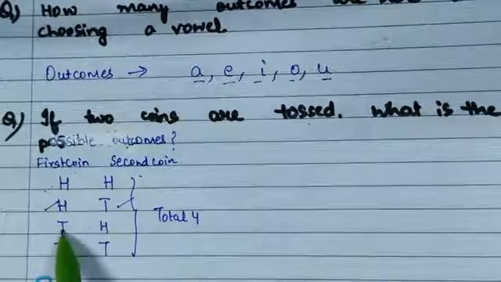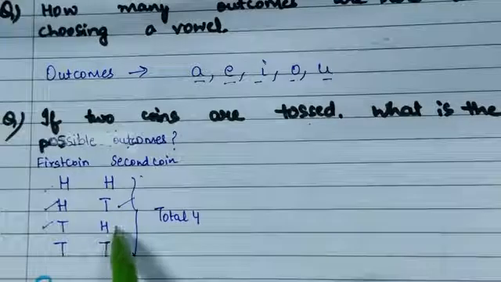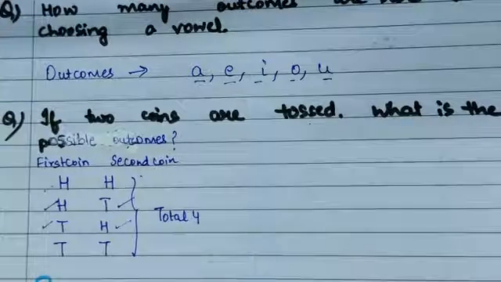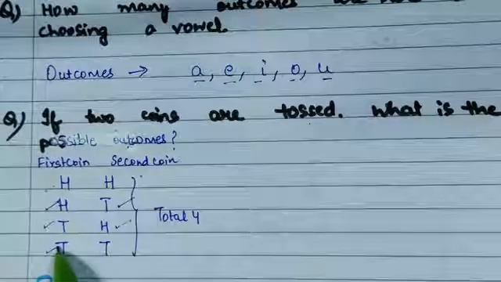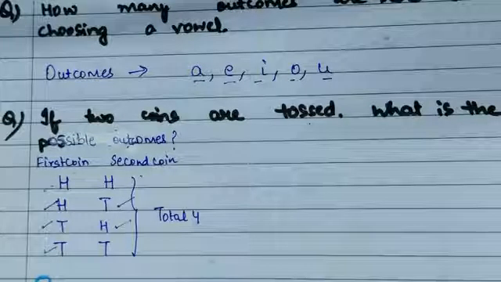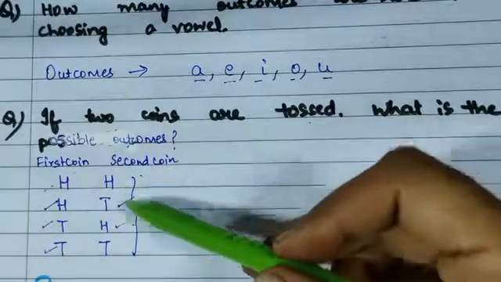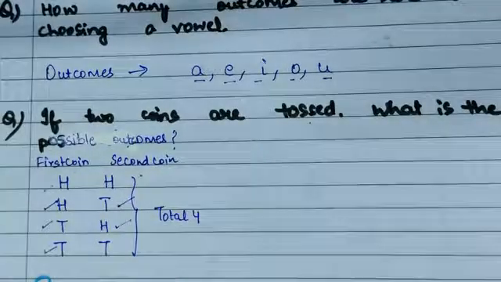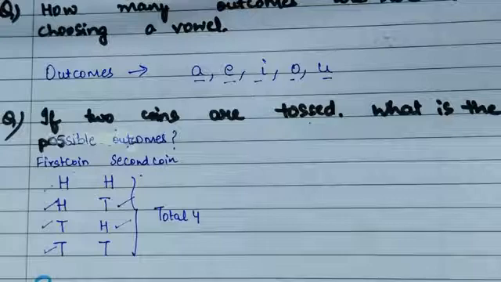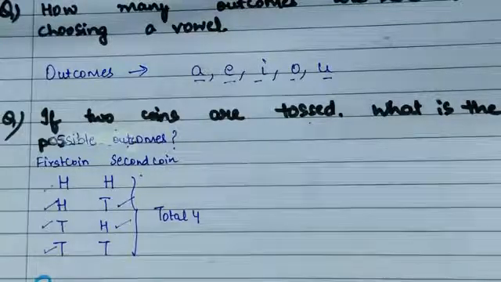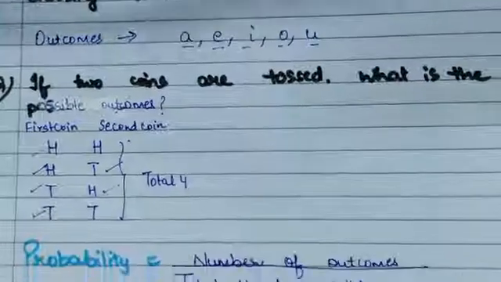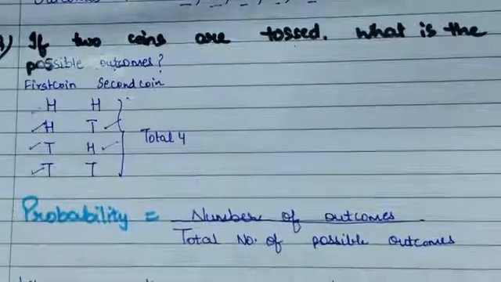In the first coin tail, in the second coin head. And in the first coin tail, in the second coin also tail. So these are the total 4 possible outcomes, or you can say 4 possibilities if two coins are tossed.